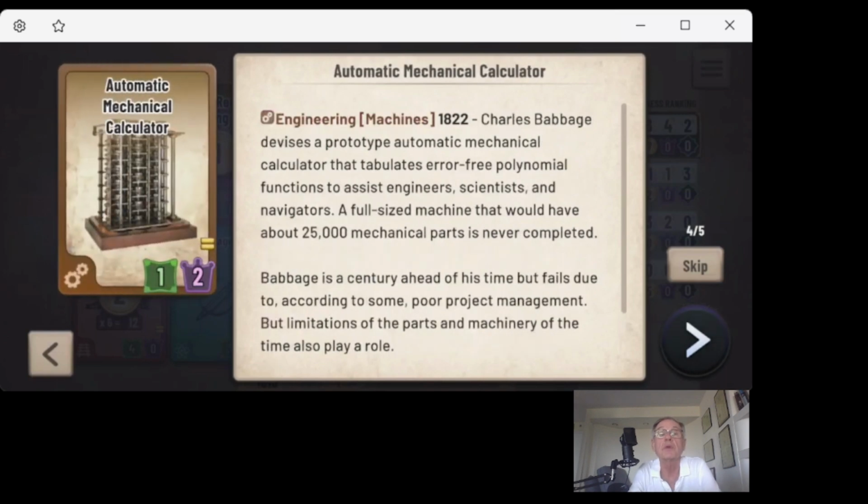Let's look at one a little more closely. This pertains to the automatic mechanical calculator, conceptualized by Mr. Charles Babbage. Again, it's a mechanical calculator. It was never built. It would have required about 25,000 mechanical parts. This was in the day before the vacuum tube, transistor and integrated circuit, so he had to work with what he had. He was ahead of his time, but a pioneer. It's kind of remarkable. We have to give homage to Mr. Charles Babbage for thinking ahead like this.